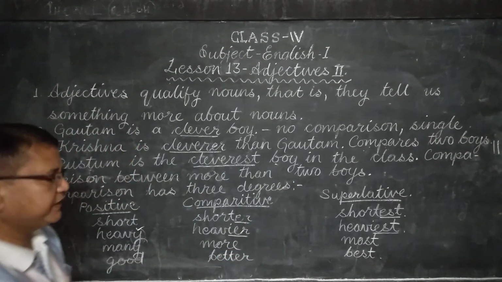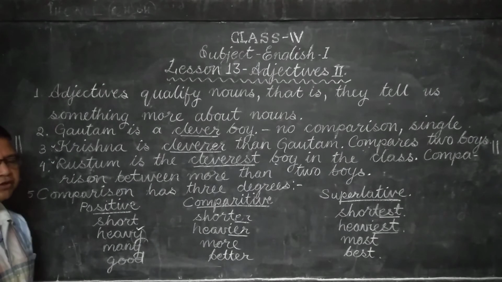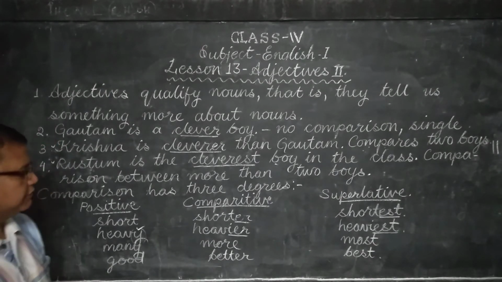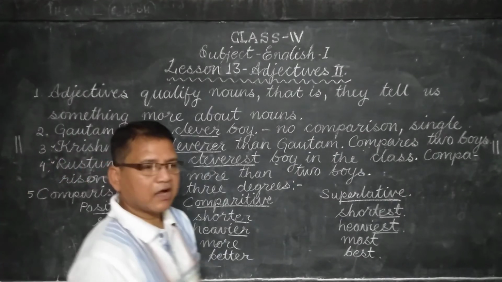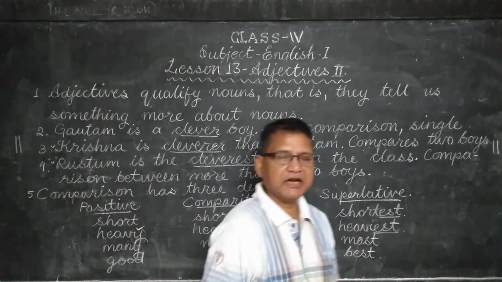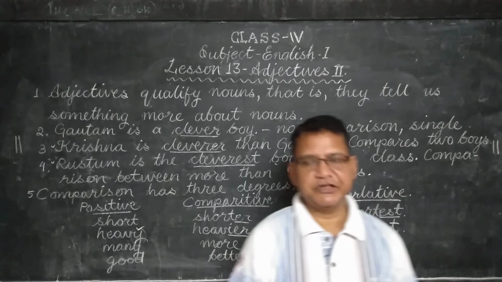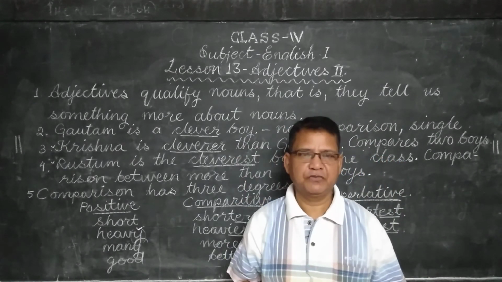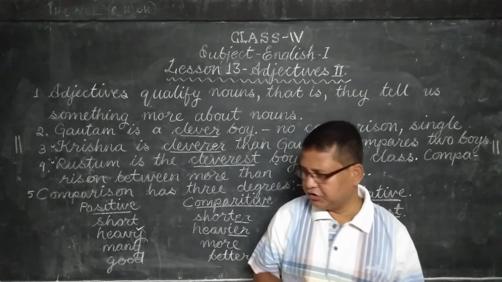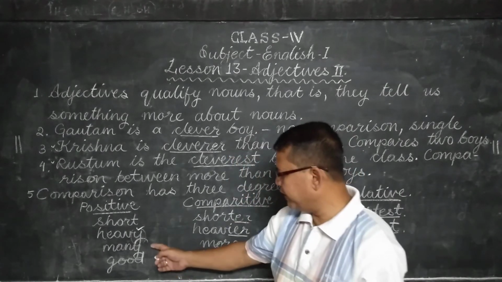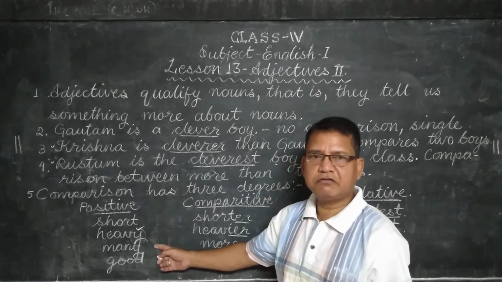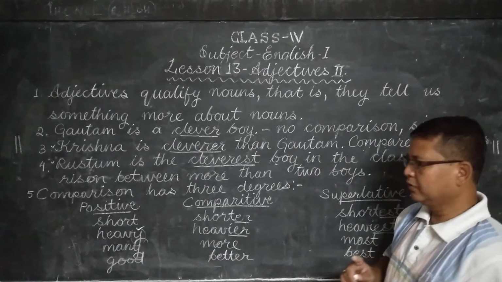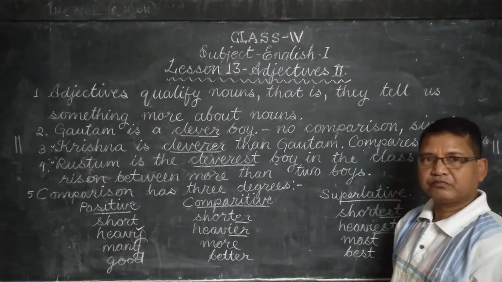And some adjectives are there which you cannot change into comparative degree or superlative degree by adding ER, EST, IER or IEST. Some adjectives are totally changed. See here. Many. We do not write manier here, and manyest. Wrong. I have to change the whole adjective.